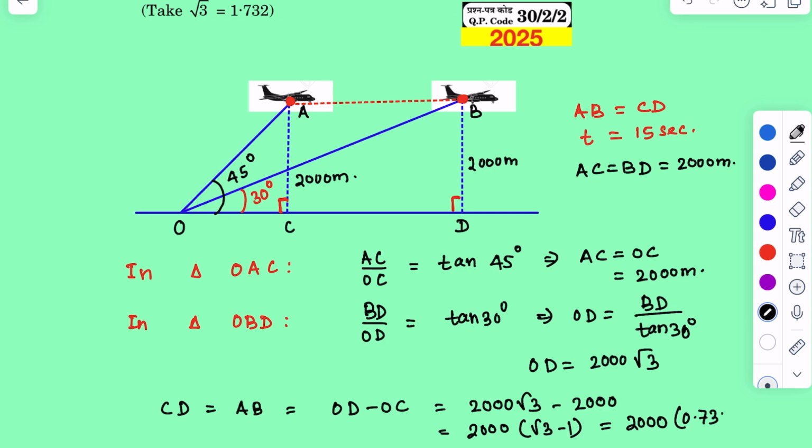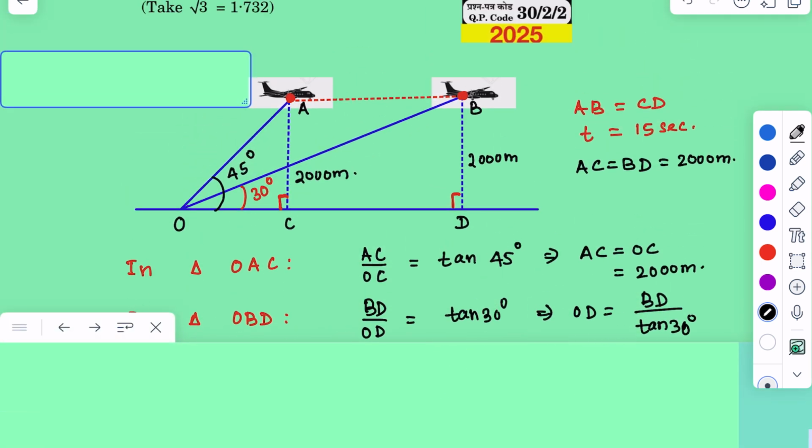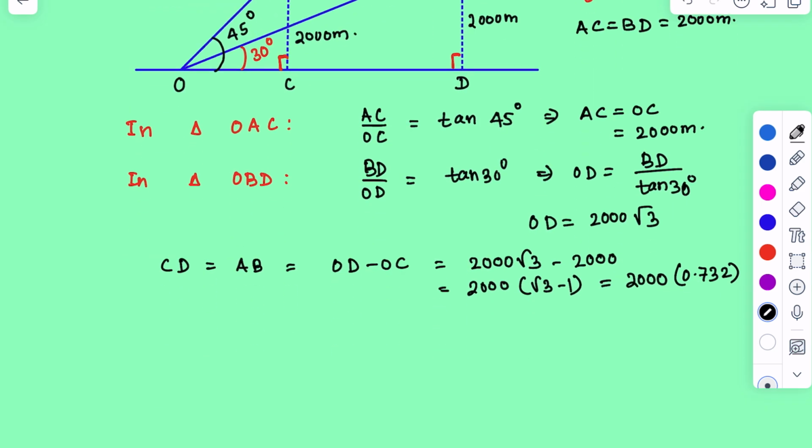That is equal to only 0.732 times 2000, that is 732 into 2, which is 1464 meters. We got this one.